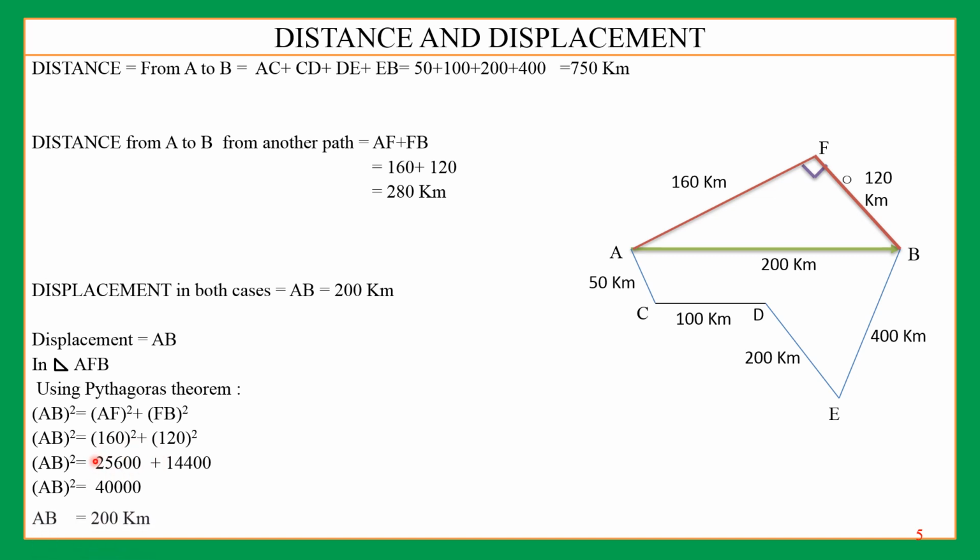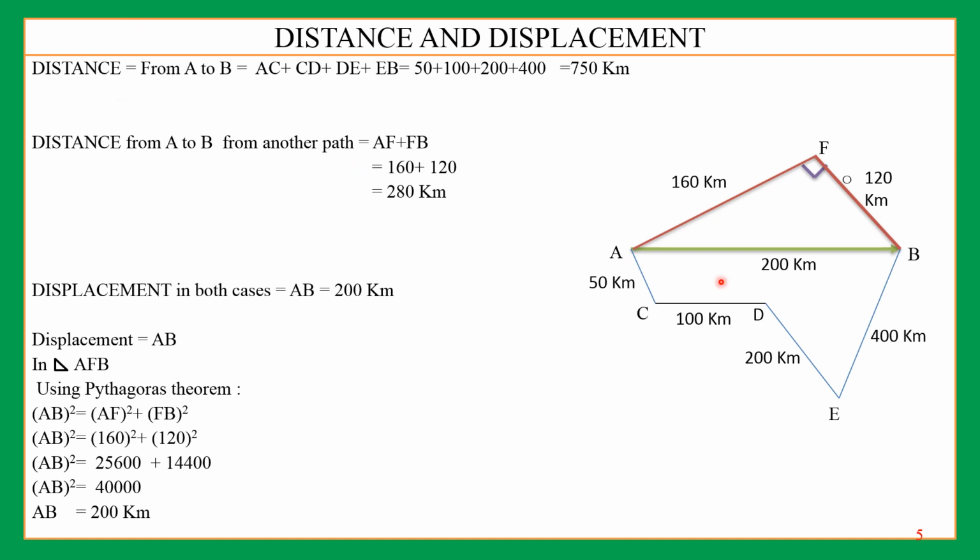Now how will you find the square root? So AB square is equal to 40,000, and AB will be, out of these 4 zeros, we can take out 2 zeros, and the square root of 4 is 2. So this displacement AB comes out to be 200 kilometer. 200 kilometer. But here displacement in both cases is the same.